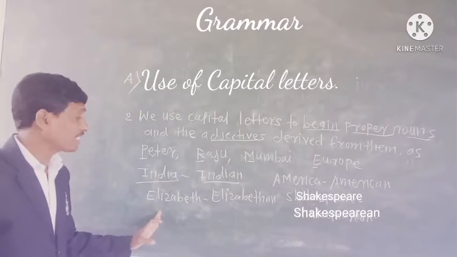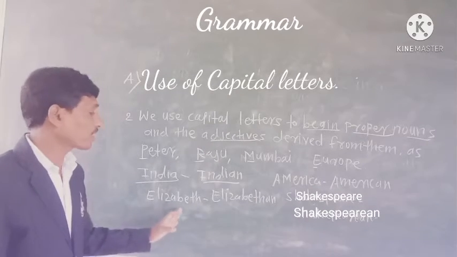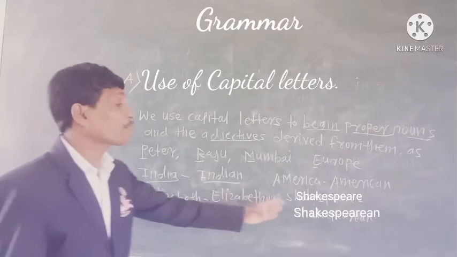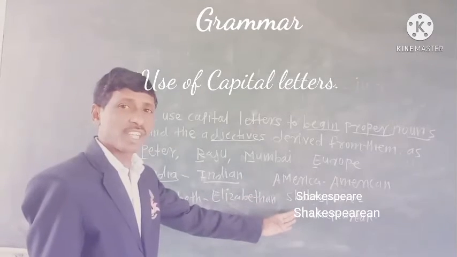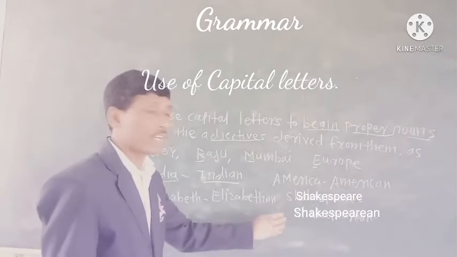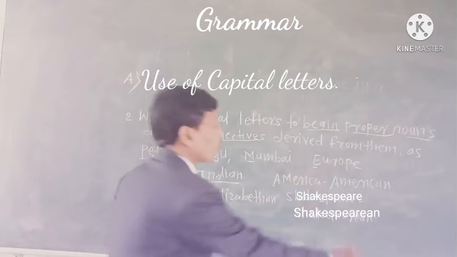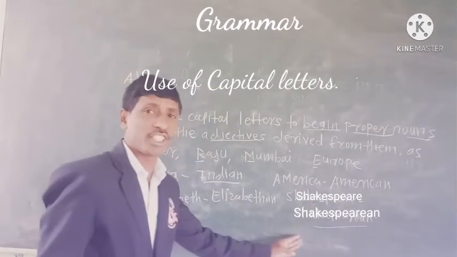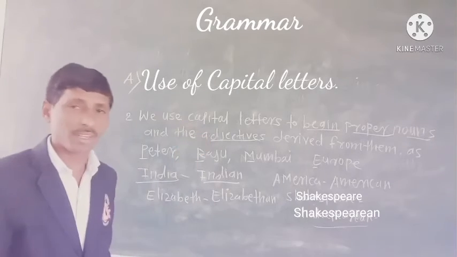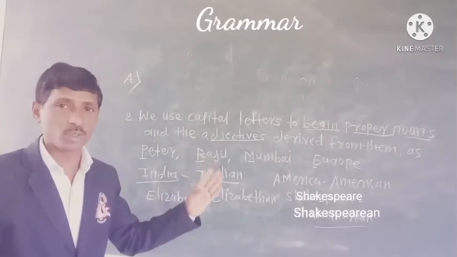Third one is Elizabeth, the name of a person, but Elizabethan is the adjective. Shakespeare is the name of the greatest world dramatist, but when we write Shakespearean, it is the name of a period, that is an adjective. So this is rule number two: we use capital letters to begin proper nouns and adjectives.